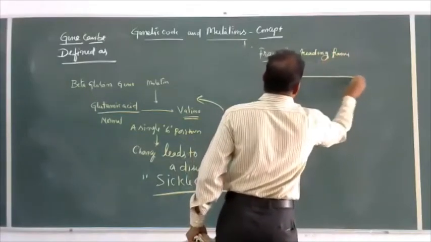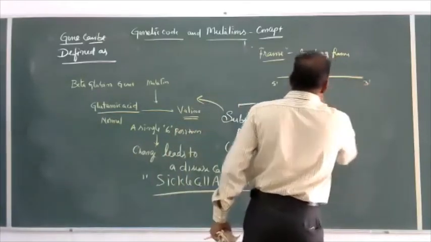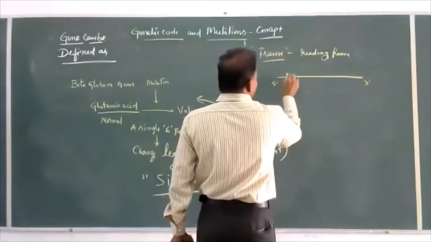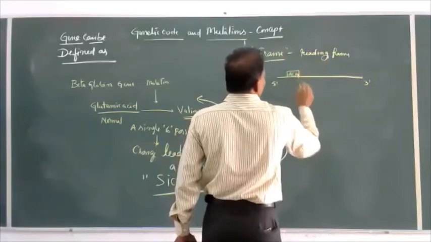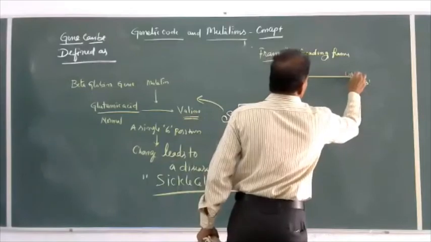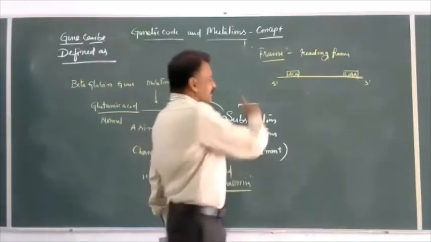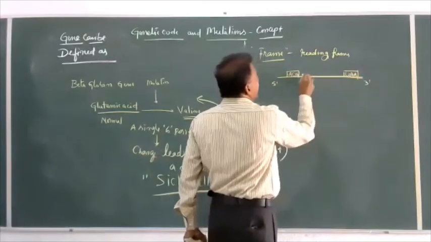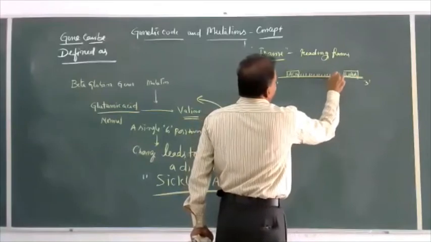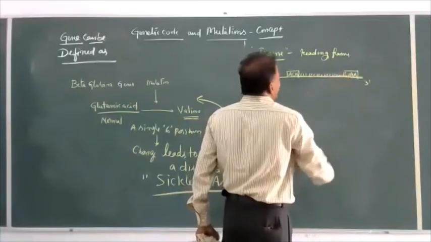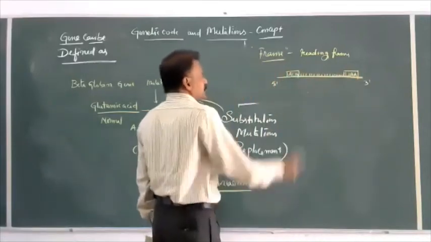The sequence of bases in the mRNA from the start codon AUG to the stop codon UAA. This is called the reading frame. First, second, third, fourth, fifth, sixth, seventh, eighth. This is a reading frame, which is called frame.